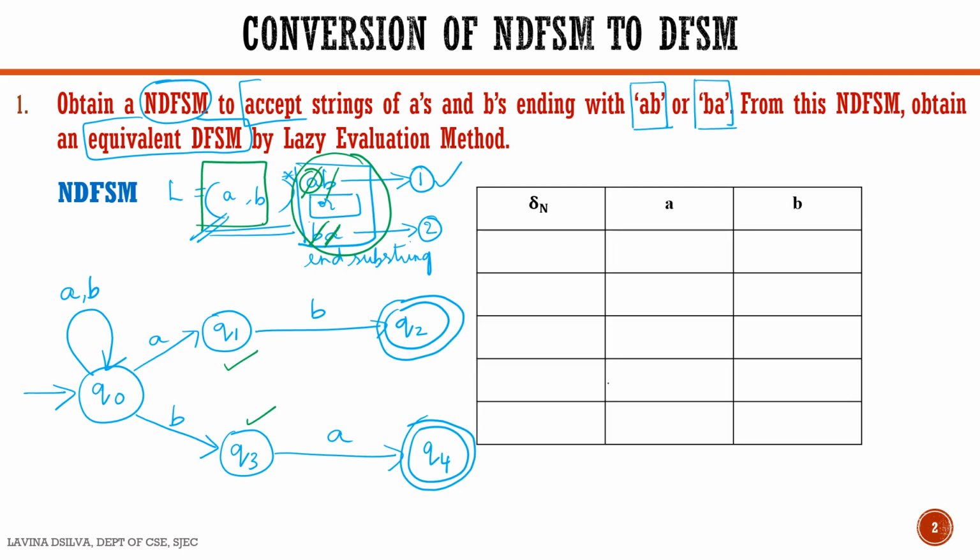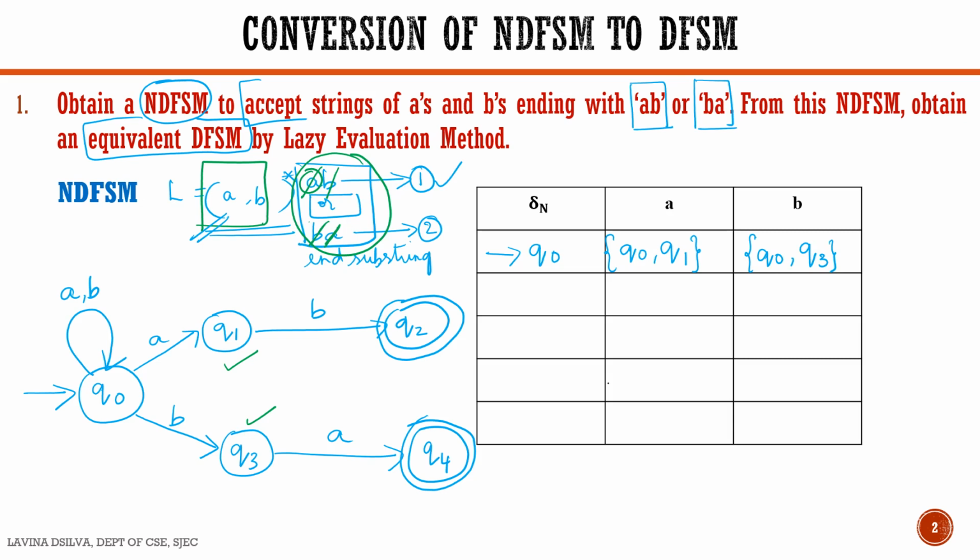The equivalent delta N transitions for this NFSM are given as follows. We have the start state Q0, and Q0 on seeing an A can go to two states, that is Q0 or it can also go to Q1 state, and Q0 on seeing a B can remain in Q0 state or it can go to Q3 state.